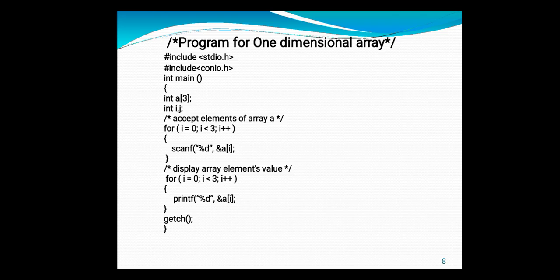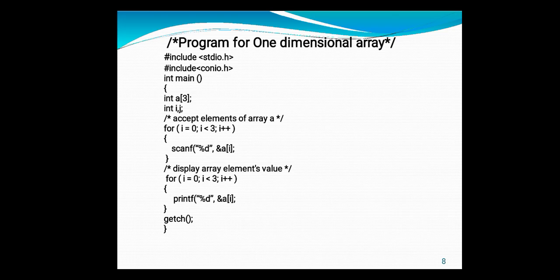Okay, so the next thing we have to do is display whatever elements were accepted from the user. So how do we display them? With the help of the printf statement. I am using the same for loop here, only instead of scanf I am using printf, and inside the printf we write printf %d a of i. We are displaying the value.